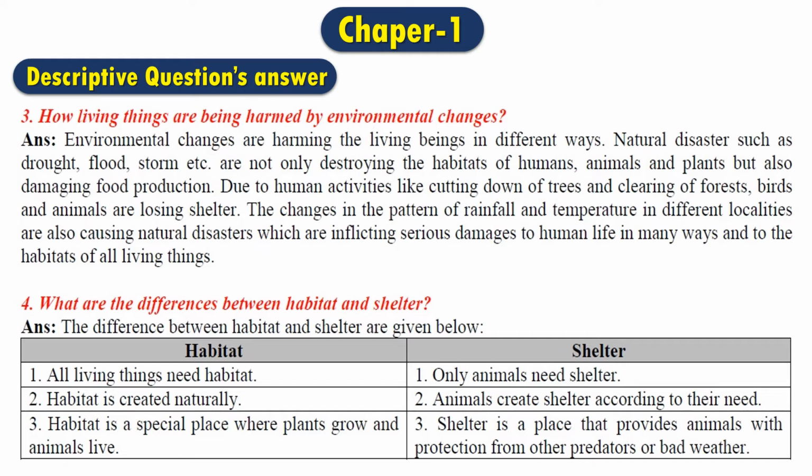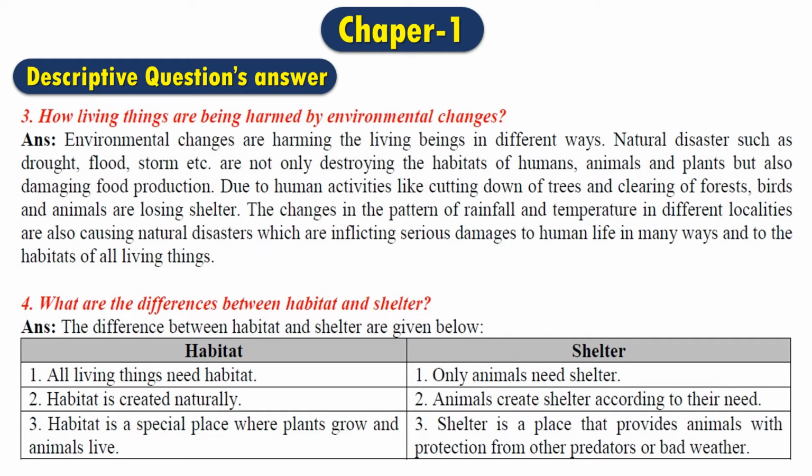In characteristic number 1, the habitat says all living things need habitat. We know the humans, the animals, or the plants, they all need habitat. In the shelter part, we can see only animals need shelter. We have seen in the definition what shelter is. Shelter is known as a safe place to live. So only animals need shelter, but the plants do not need shelter.